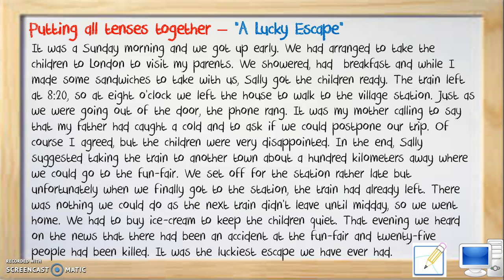We had to buy ice cream to keep the children quiet. That evening, we heard on the news that there had been an accident at the fun fair, and 25 people had been killed. It was the luckiest escape we have ever had.